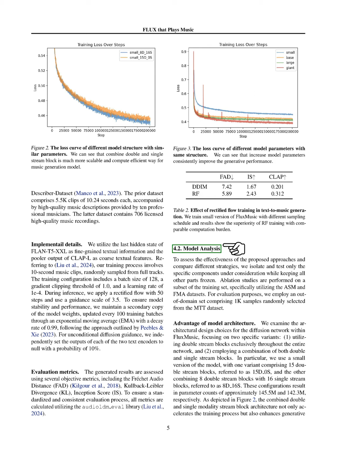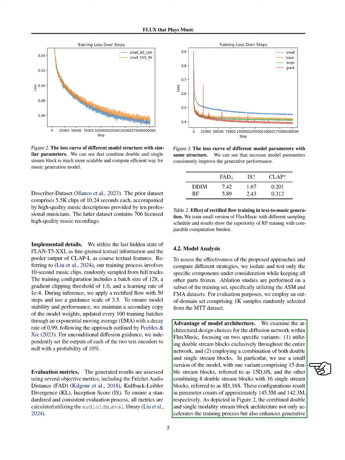Section: Effect of rectified flow. In this section, we present our findings on the effects of rectified flow and model parameter scaling in FluxMusic. We compare various training strategies, including DDIM and rectified flow, using a small model version with a batch size of 128 and 200,000 training steps to keep the computation cost consistent. As expected, and consistent with previous studies, we find that rectified flow training positively influences generative performance in music.